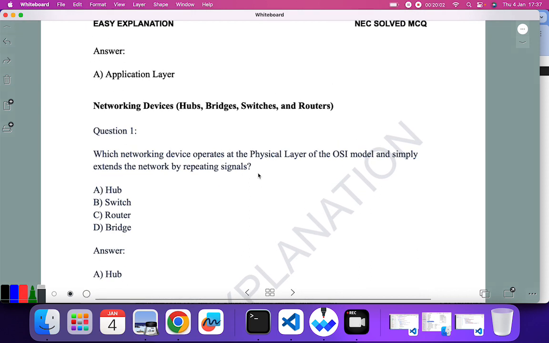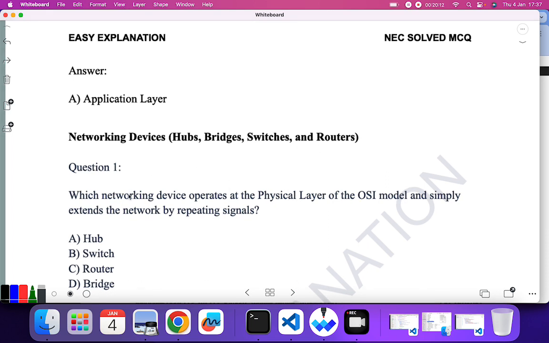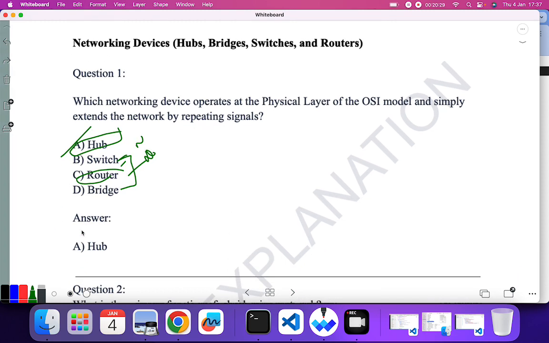Okay, so next we have the topic of networking devices. Networking devices generally include hubs, bridges, switches and routers. Which networking device operates at the physical layer of OSI model? In the physical layer we have the hub. Switch and bridge work at the data link layer. Router works at the network layer. So hub is the correct answer.